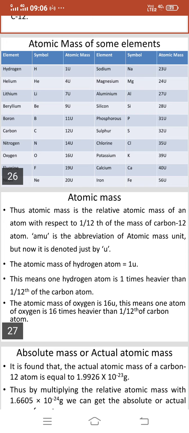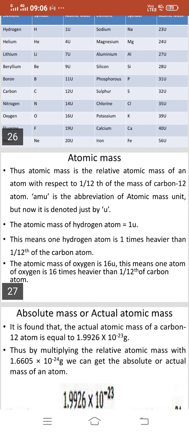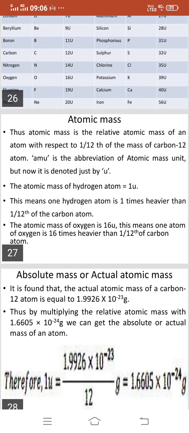AMU is the abbreviation of atomic mass unit, but now it is denoted just by U. The atomic mass of hydrogen atom is equal to 1U. This means one hydrogen atom is 1 times heavier than 1 by 12th of the carbon atom. The atomic mass of oxygen is 16U. This means one atom of oxygen is 16 times heavier than 1 by 12th of a carbon atom.